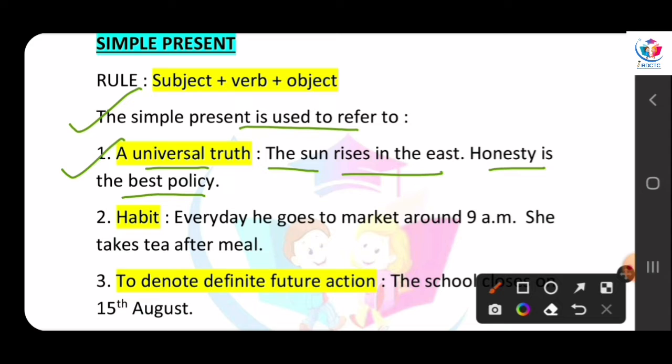And honesty is the best policy. When we are honest from our heart, then we can live our life lively, right? That is why both sentences are written in simple present.